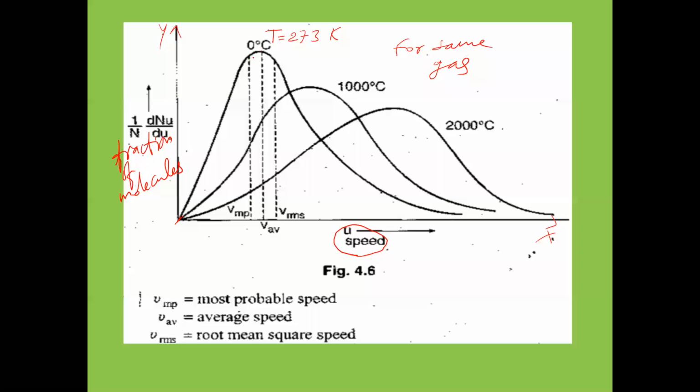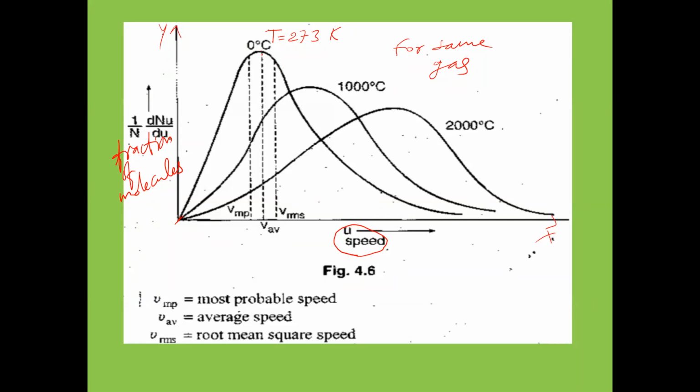Initially at low temperature, at 0 degrees Celsius, the curve has a peak like this. If you increase the temperature from 0 degrees Celsius to 1000 degrees Celsius for the same gas, the curve shape is like this. Now the peak is broadened. The width of the peak increased, the peak is flattened.